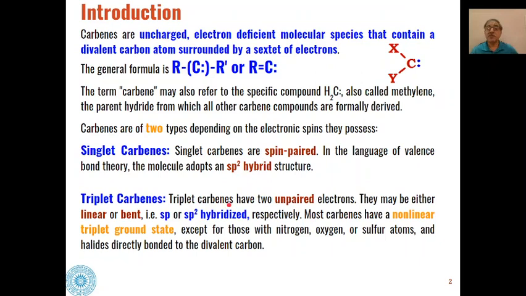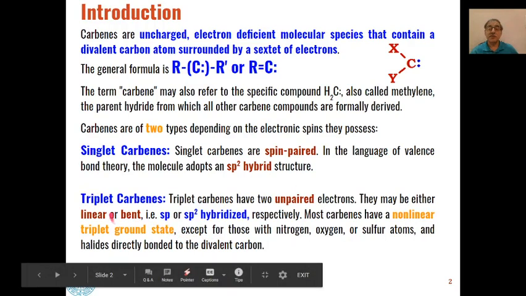Triplet carbenes can be differentiated from singlet carbenes by having two unpaired electrons, one in each orbital. Triplet carbenes may be linear or bent, but mostly they are bent. If they are linear, the hybridization is sp, and if they are bent, the hybridization is sp2.